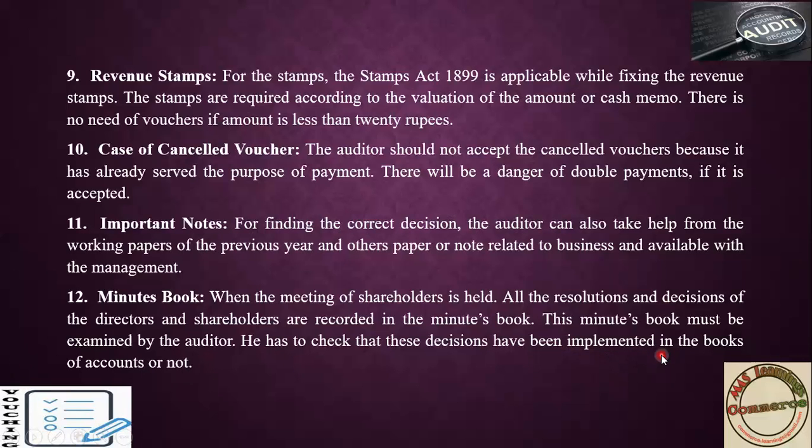That is maybe PF, or maybe they will decide that in salary only we will pay a 10% increment to each and every one. You have to check whether this type of decision has been passed, whether the accountant has passed the same, that is, whether he has passed 10% to everyone or not. Maybe other decisions also you have to consider along with the resolution.